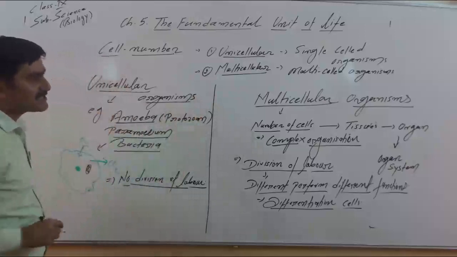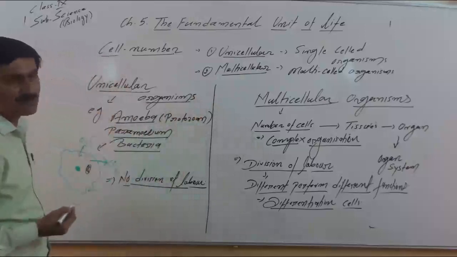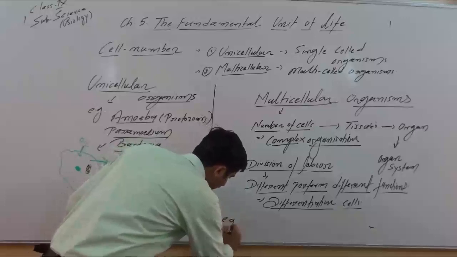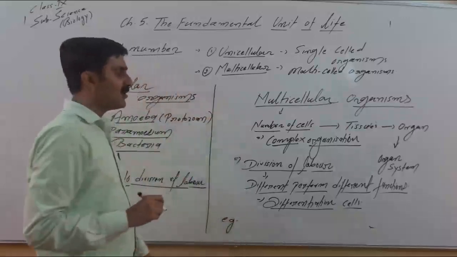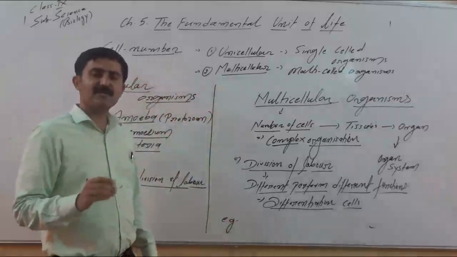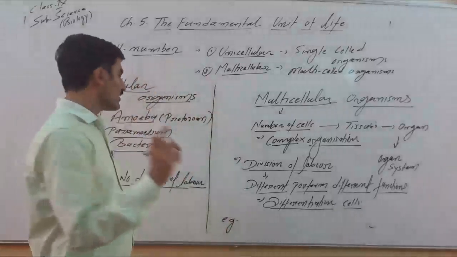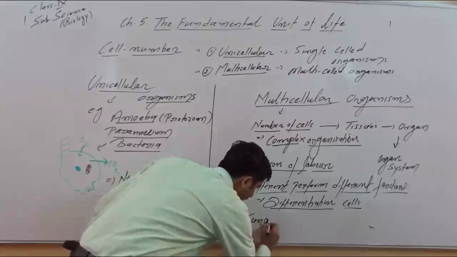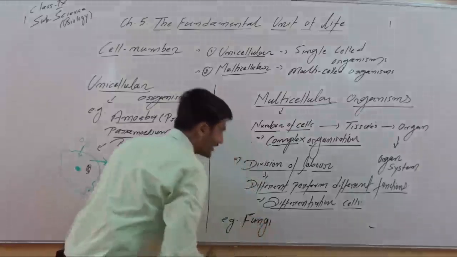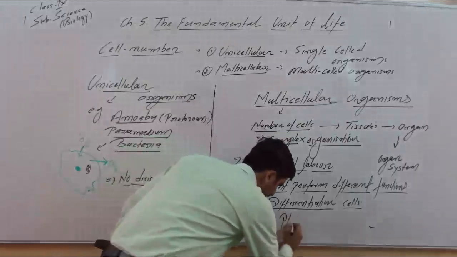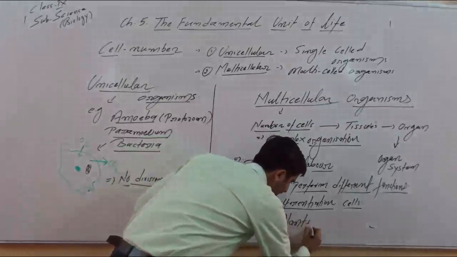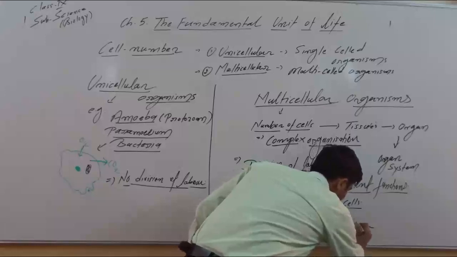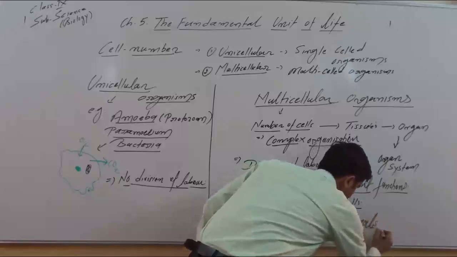But in case of multicellular organisms, we can see the presence of division of labor. If we look into the examples of multicellular organisms, keep in mind that all fungi are multicellular, all plants are multicellular, and all animals.